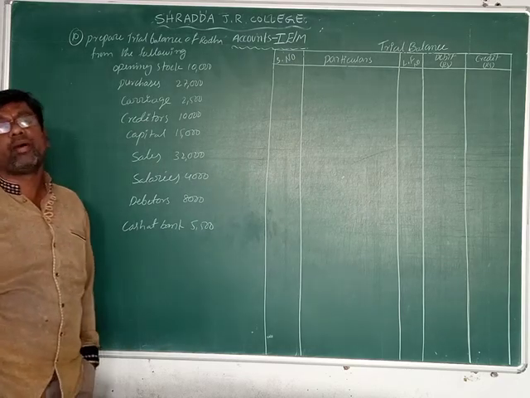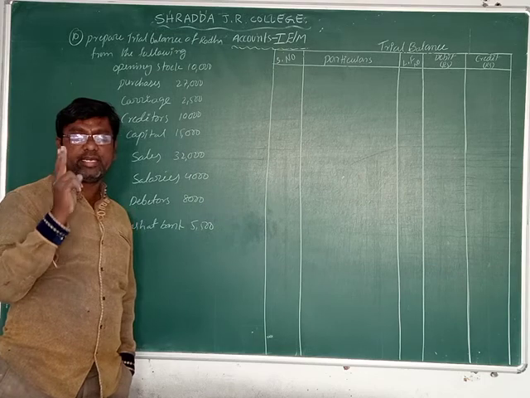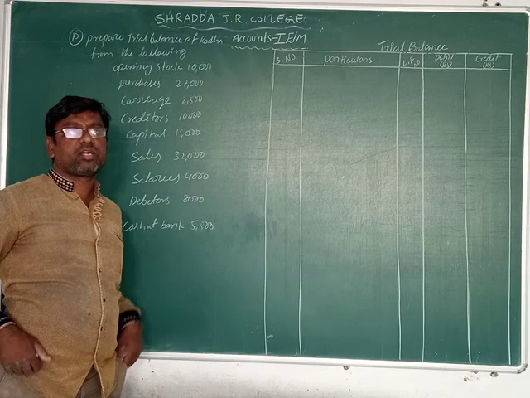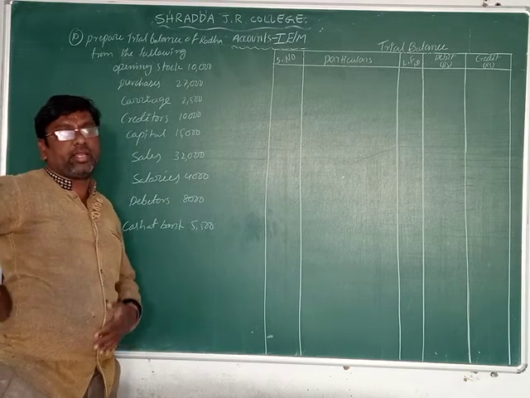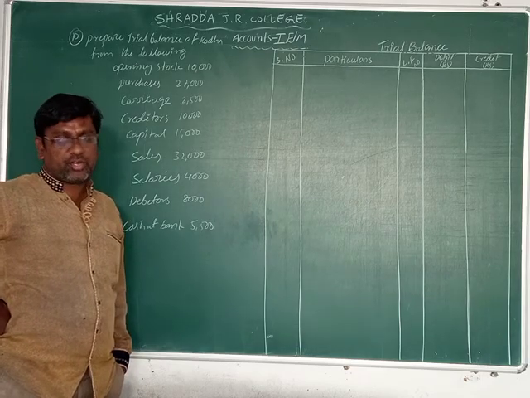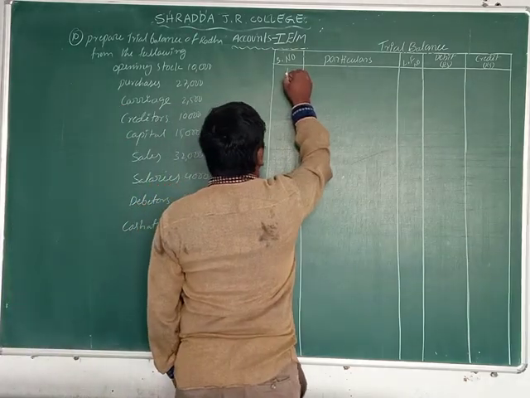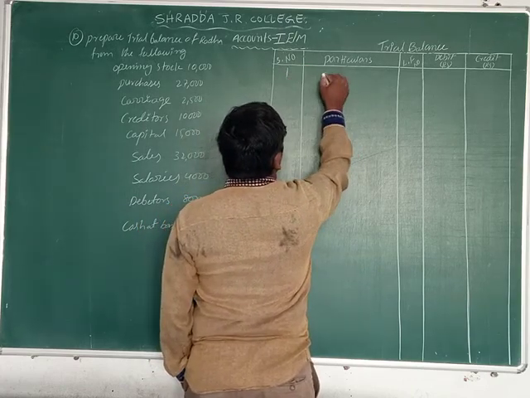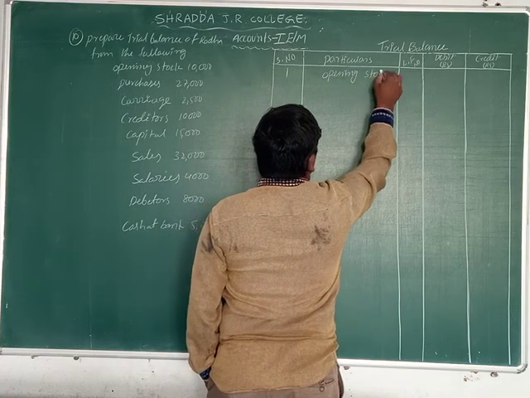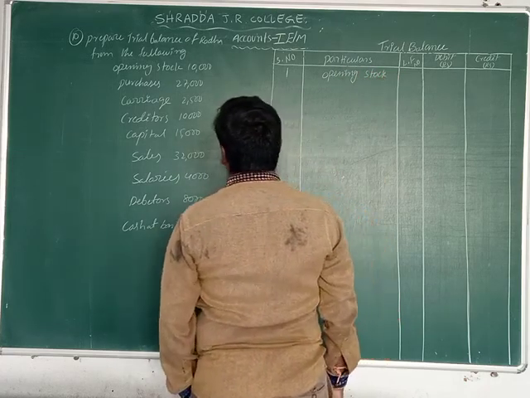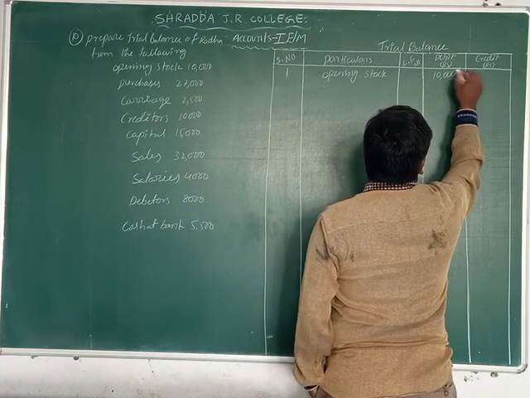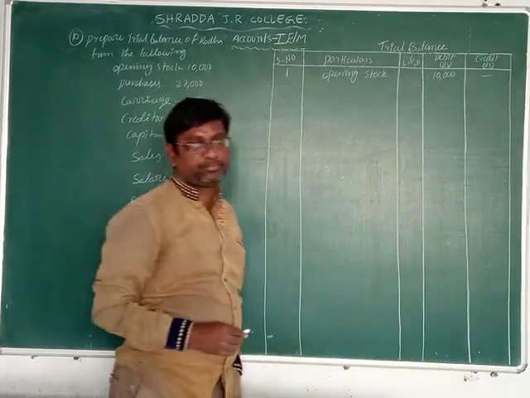Opening stock. What is opening stock, friends? Stock is of two types: opening stock and closing stock. Opening stock is one of the assets. So on which side can we record it in a trial balance? In the debit column. Write down the first one: opening stock. The value of opening stock is 10,000 rupees. We record that amount in the debit column.